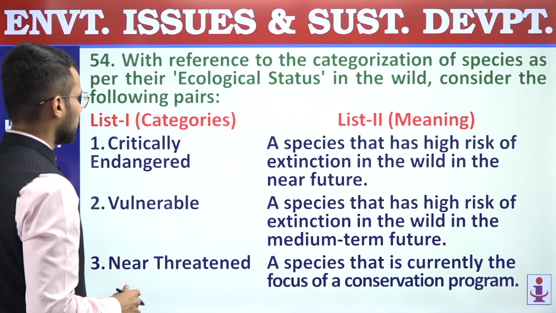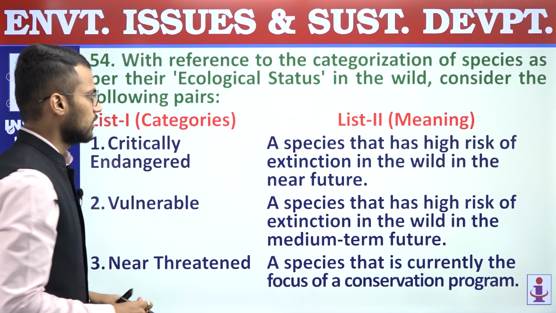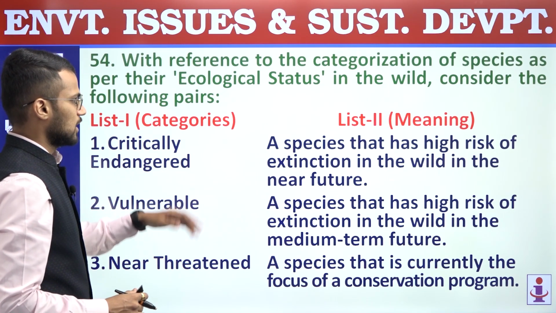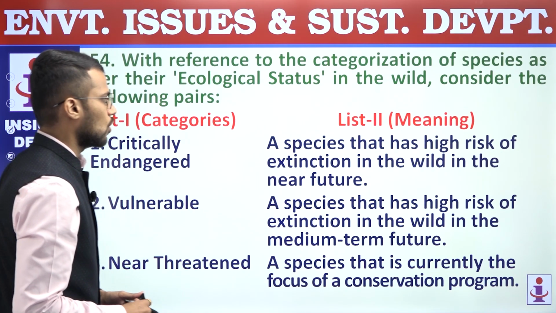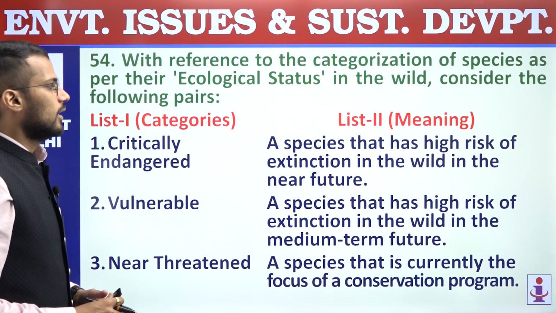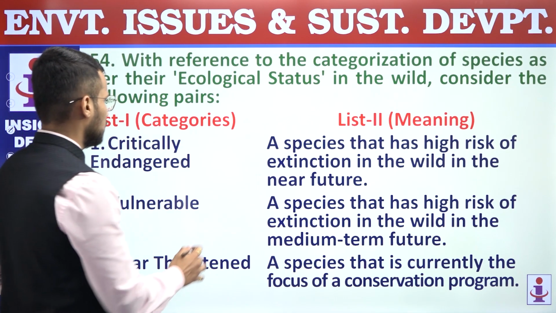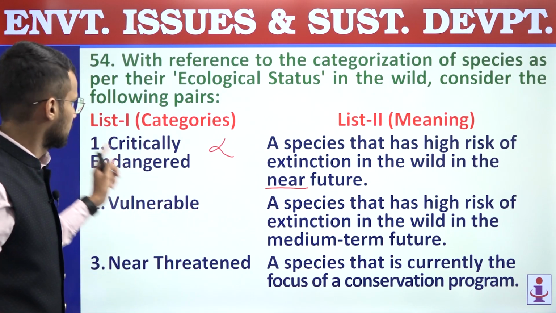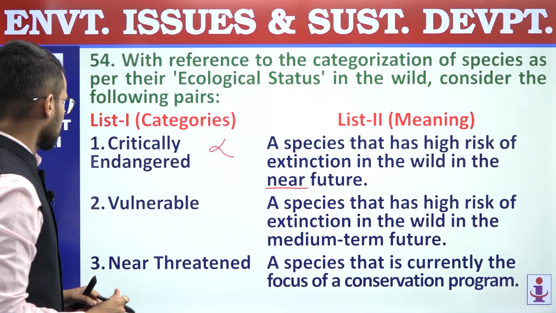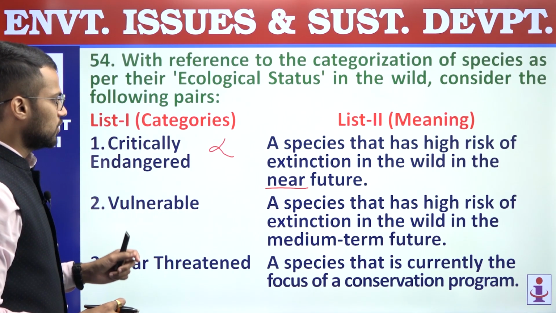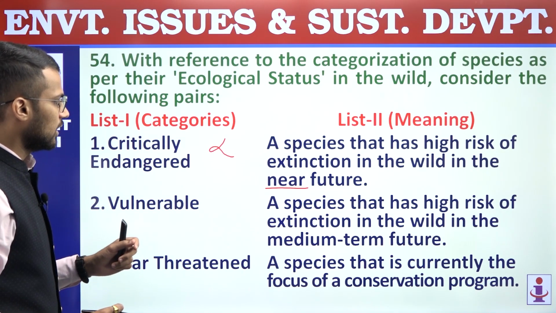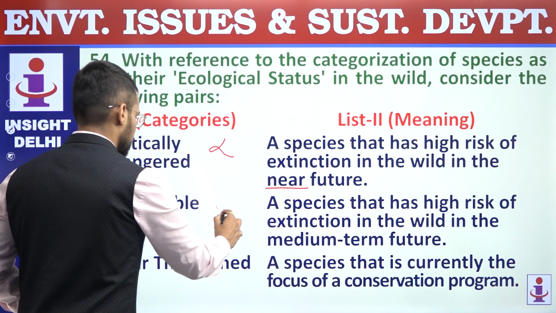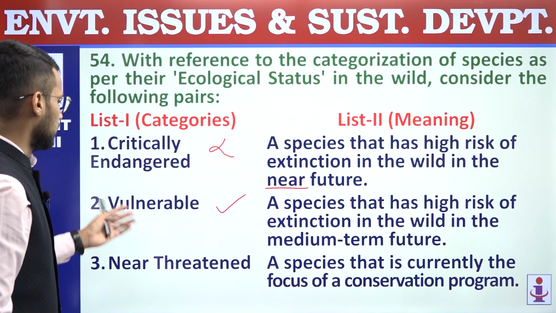So on one hand we have categories and on the other we have their meaning. First category, critically endangered. It is matched with a species that has high risk of extinction in the wild in the near future. This is not near future, it should be immediate future for critically endangered, and that's why the first pair is incorrect. Second, vulnerable. A species that has high risk of extinction in the wild in the medium term future. So this is a correct statement for vulnerable.